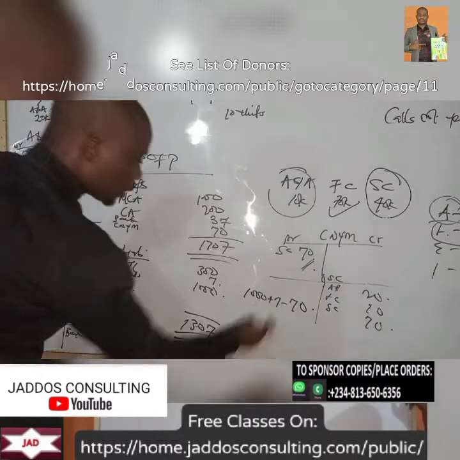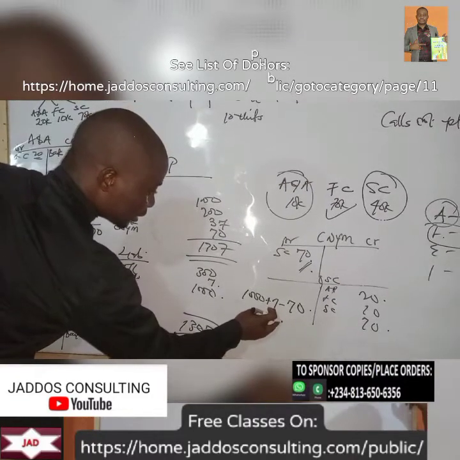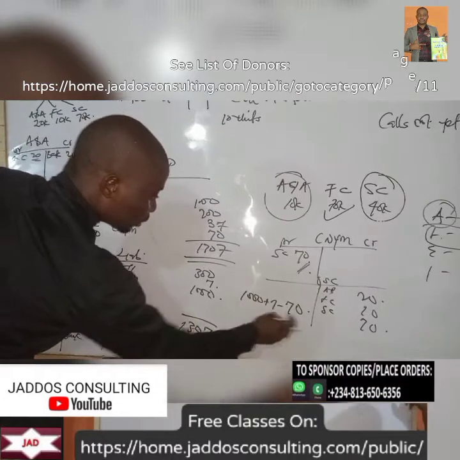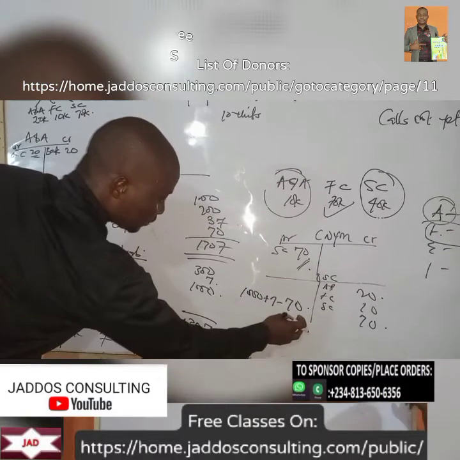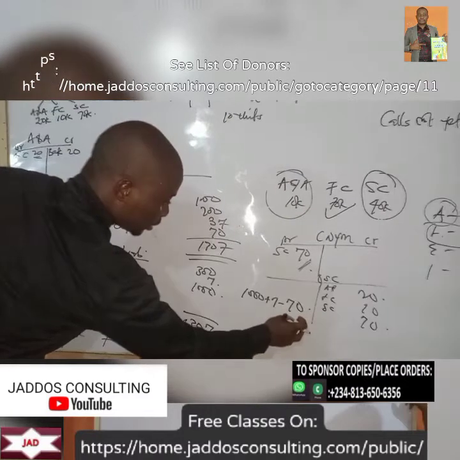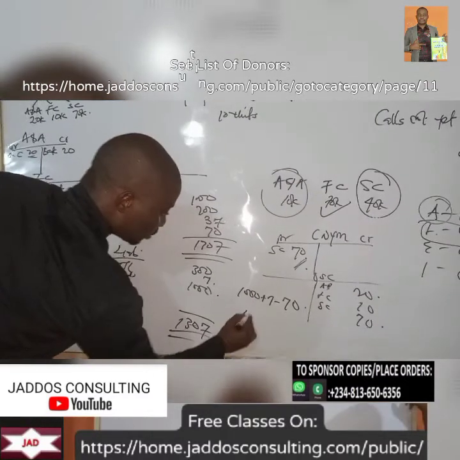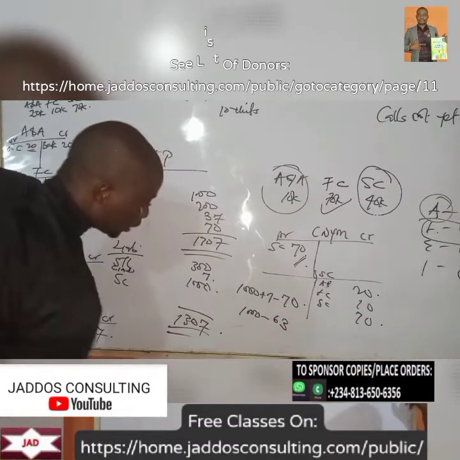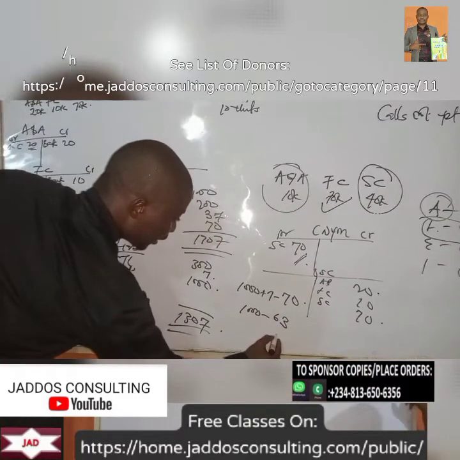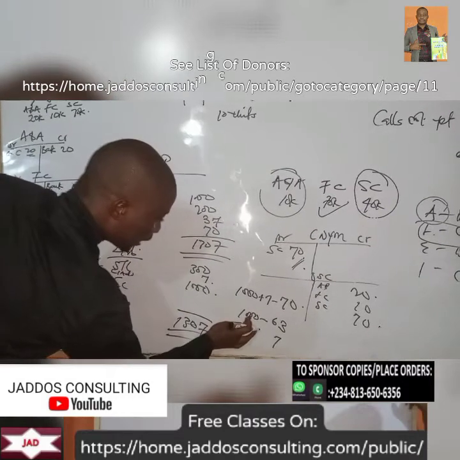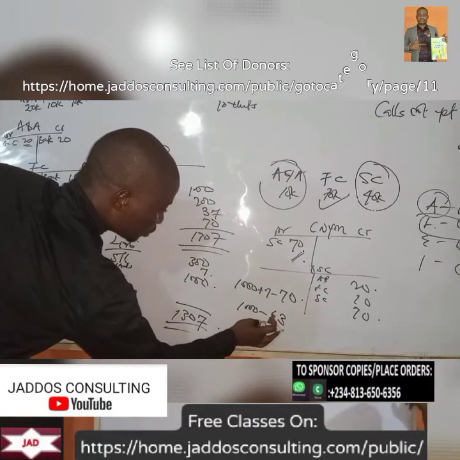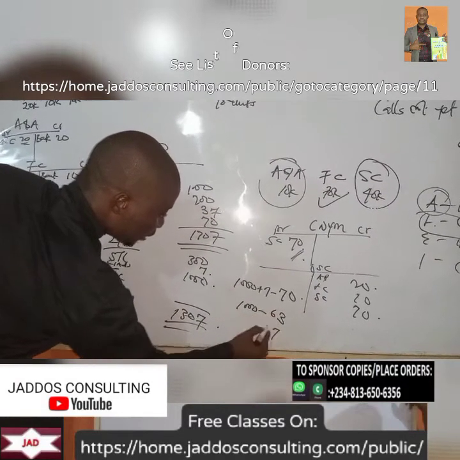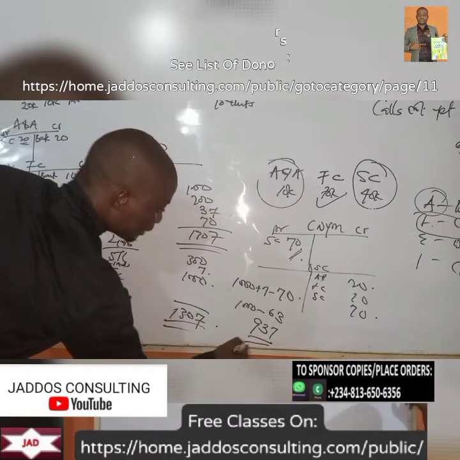Okay, so what do we have here? This is 1,007. So if we say plus 7 minus 70 here, this would be minus 63. So that will be 1,000 minus 63. Okay, so 10 minus 3 here will be 7. 9 minus 6 here will be 3, so it will be 937.